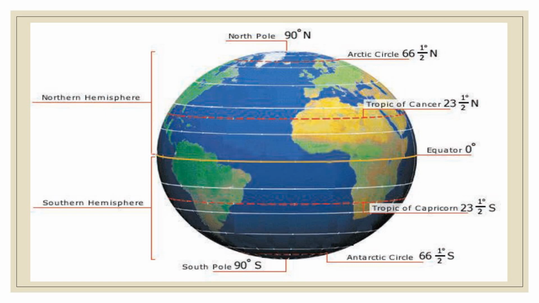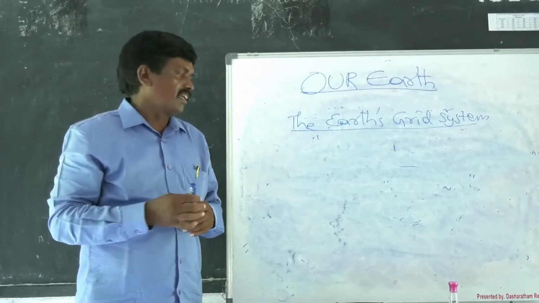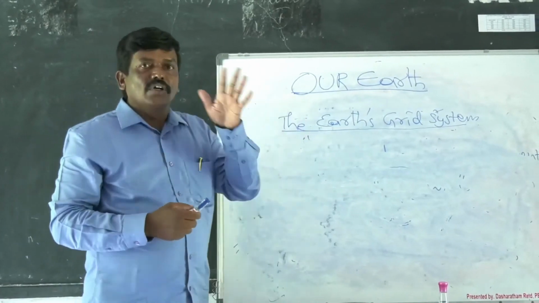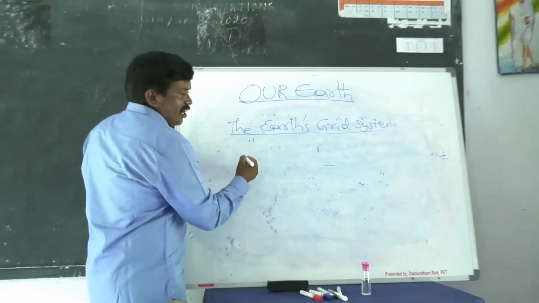So you may ask whether the lines are actually drawn on the globe. No, they are all imaginary lines. So that's why we do not think that the actual lines are drawn on the earth. So the variation of one latitude to another is 1 degree. That's why total 180 degrees are there. 90 degrees, 90 degrees, 180 degrees. That is about latitudes. Now we are going to learn about the longitudes.